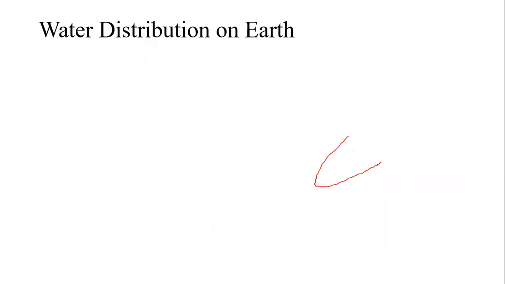Now the next part of our syllabus is the water distribution on the earth. Though we are saying that there is an abundant quantity of water available on the earth surface in the oceans and seas, we can't utilize it for all purposes. For example, for the preparation of salts, NaCl we can say, we are using that, no doubt, but we can't utilize it for all the purposes. So we'll see now how much water is available for the different purposes.